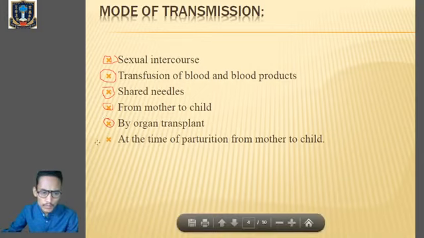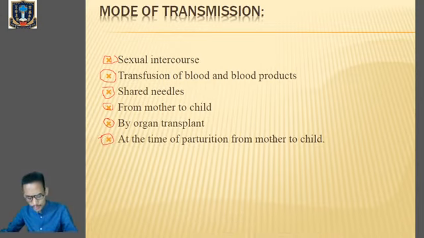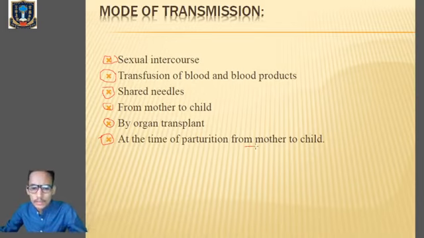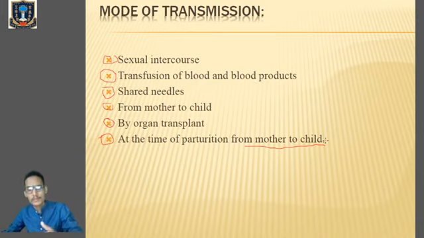At the time of parturition, that means during childbirth, if the mother is infected, then the virus will be transmitted from the mother to the child. Clear? And during artificial insemination, where we transfer the sperm, if the stored sperms injected into the reproductive tract of the female contain the HIV virus, there can be transmission of HIV virus.